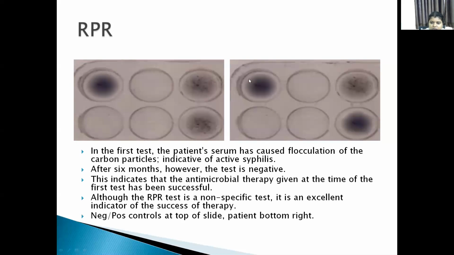This picture shows the negative control, positive control, and the bottom right one is negative, I mean non-reactive. This is after treatment of the patient with antibiotics.